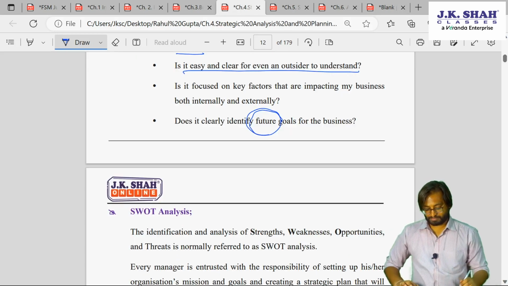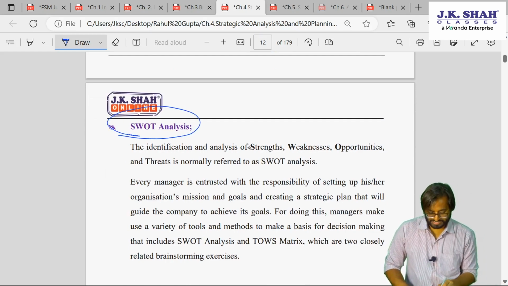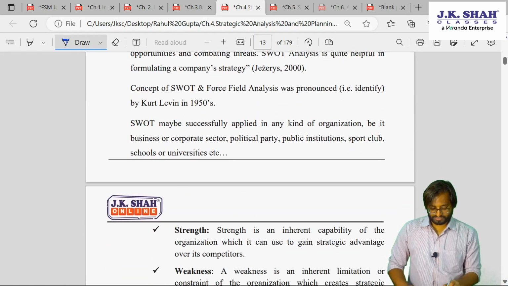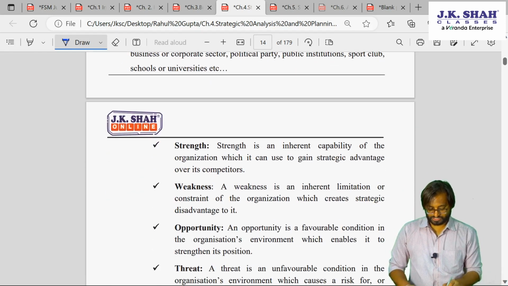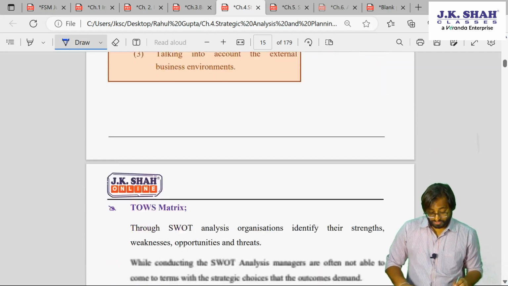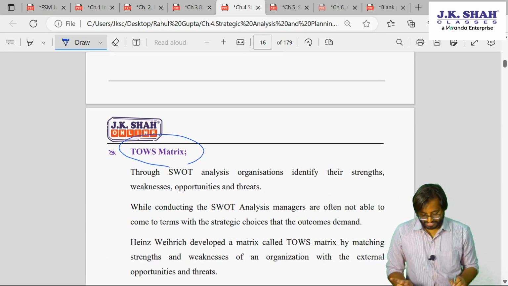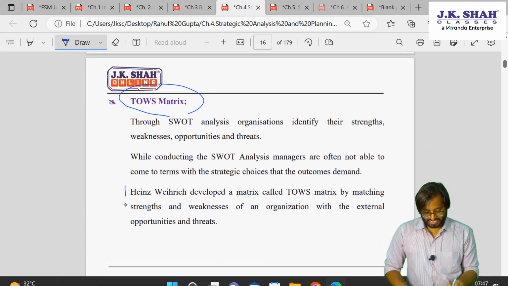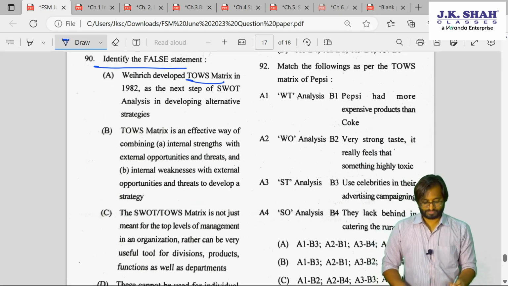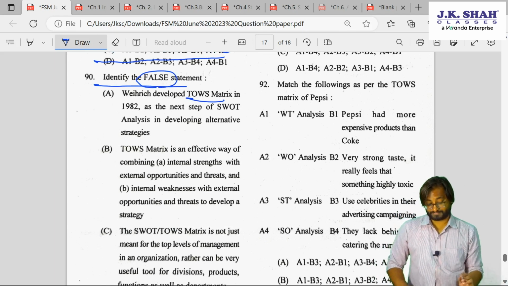So this is there in chapter 4. We will read, no problem. See, SWOT analysis is strength, weakness, opportunity, threat. Then we have written Kurt Lewin has developed this. What is strength? What is weakness? We got through this. Then we have TOWS. Look at this. TOWS matrix is given by Mr. Heinz Weihrich. So this was the first point. So this is a correct statement. Okay, we want a false statement.